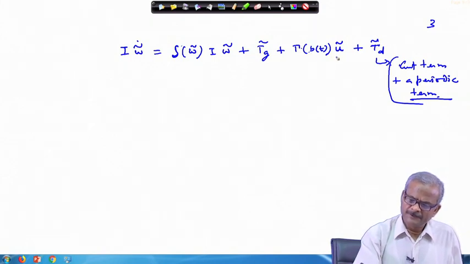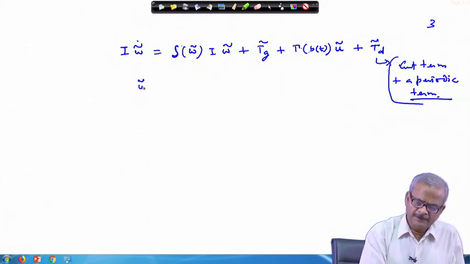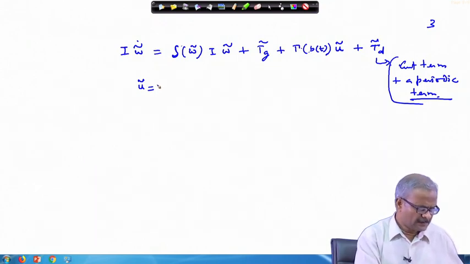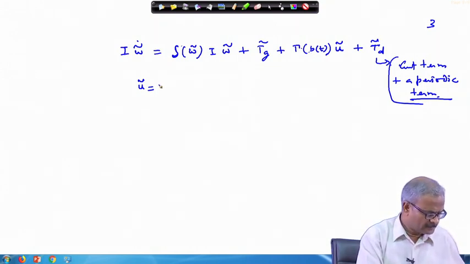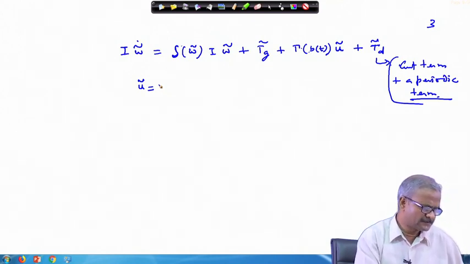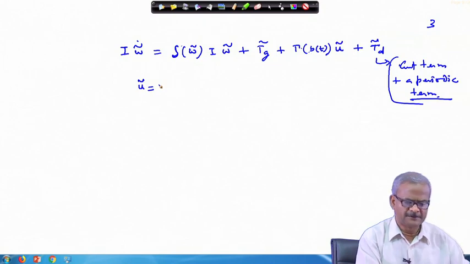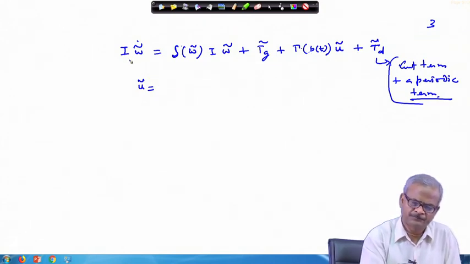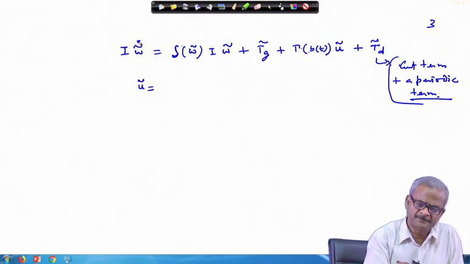So what do we need to do? I propose a control which looks something like this, again given in this paper, the control which has been chosen and used to prove stability of the system. This is simply a PD control, but it has been put in a special format to prove the stability of the average system.